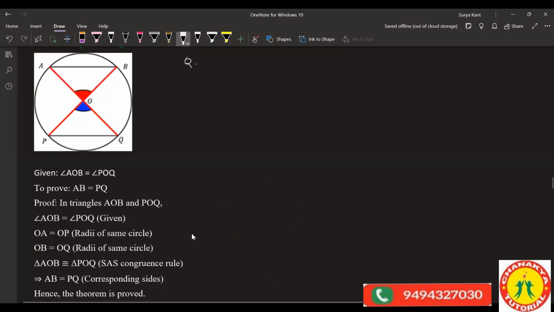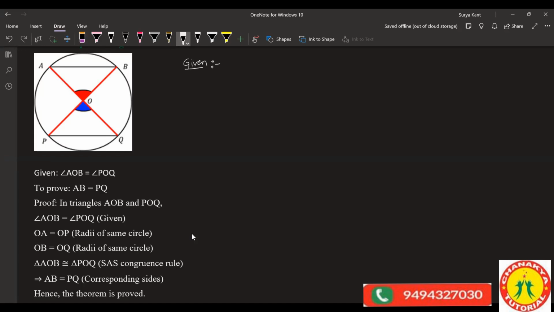What is given? Chords are equal. You're saying chords are equal. Yes, sir. Okay, chords are given as equal. Next, what is the question? Chords are equal. Next, we have to prove that the distance from the center is equal. Okay. Given what you're saying, I'll write here. Distance is equal. You have to prove, right? What is given? Yes, sir.